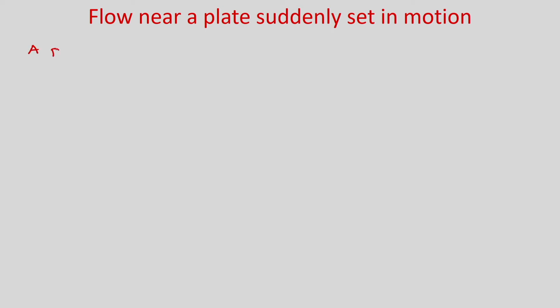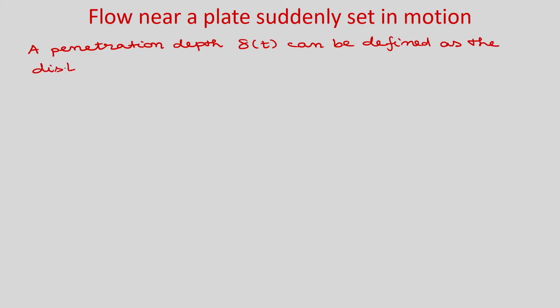That means, we will say 1% of the moving plate velocity, that means u is equal to 0.01 U. So, the penetration depth delta can be defined as the distance from the moving plate at which u by U is 0.01.